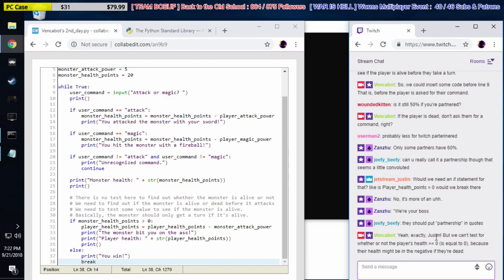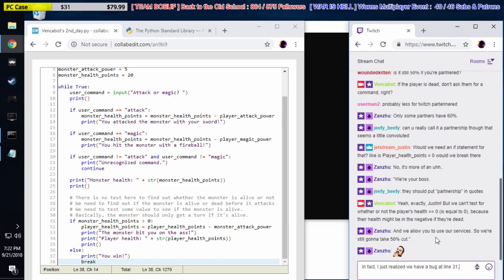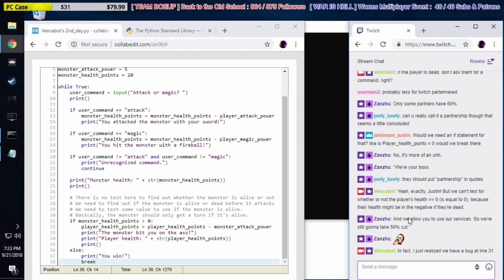In fact, I just realized we might have a bug at line 31. In line 31, we test if the monster's health is greater than 0, and if it is, they get a turn. No, that's fine. I take it back. If the monster's health is greater than 0, they're still alive.